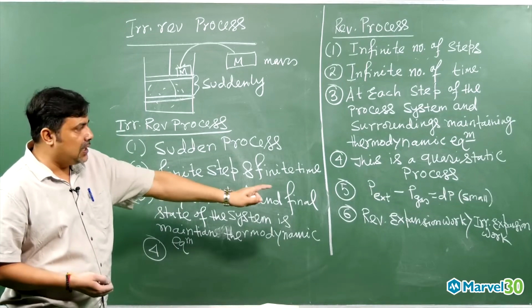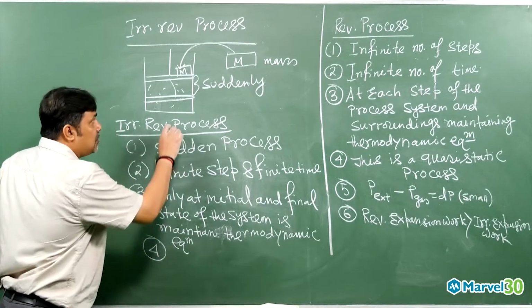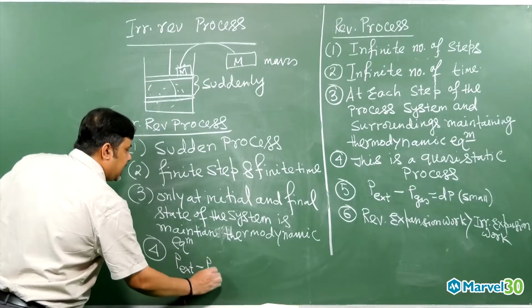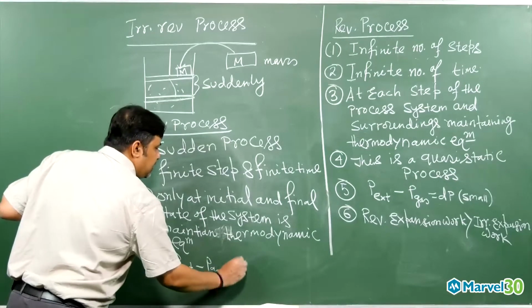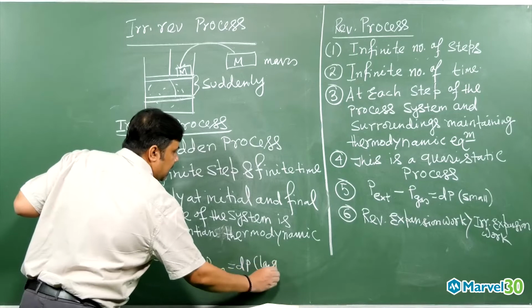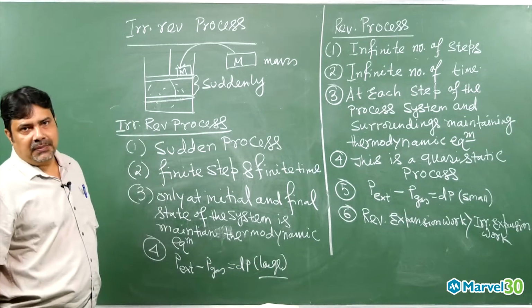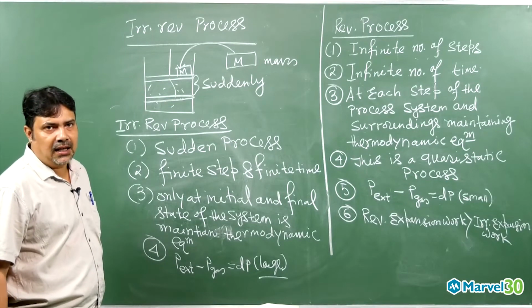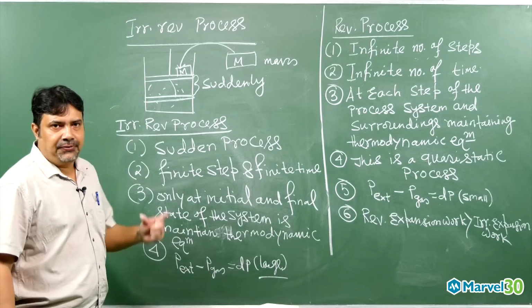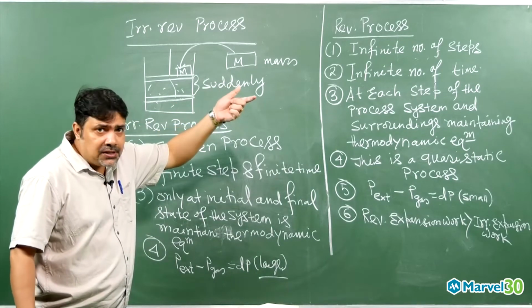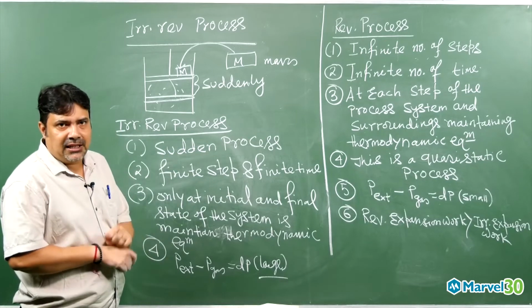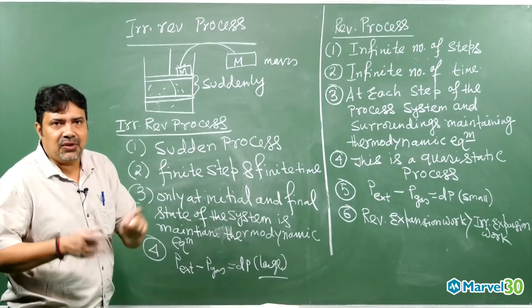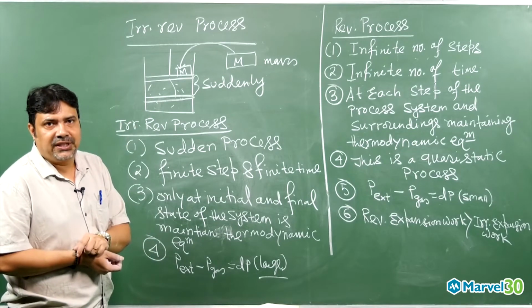In this compression work, P external minus P gas is happening suddenly, so that dP will be large. That means the difference between the external pressure and the gas pressure will be large because of the sudden happening, but in a reversible process, happening slowly, the difference will be small at each step.